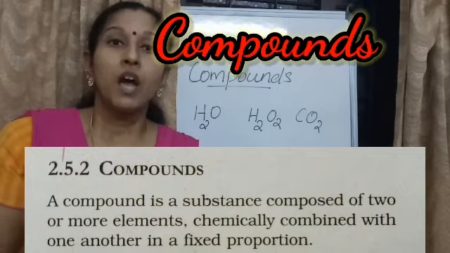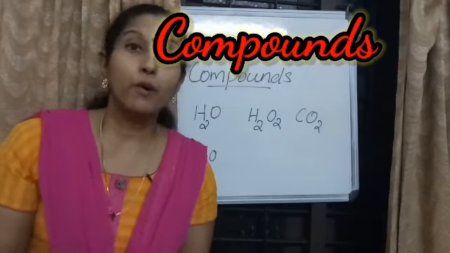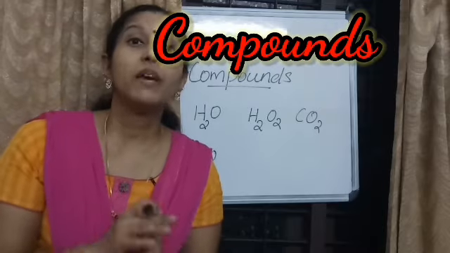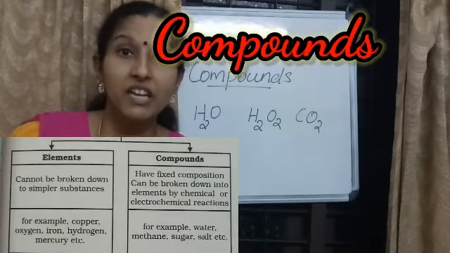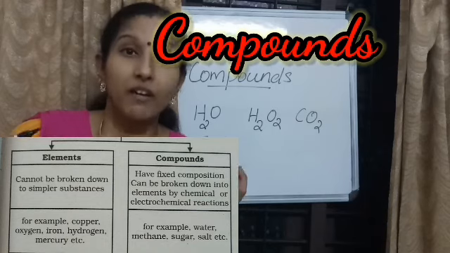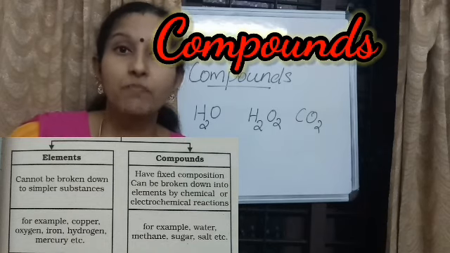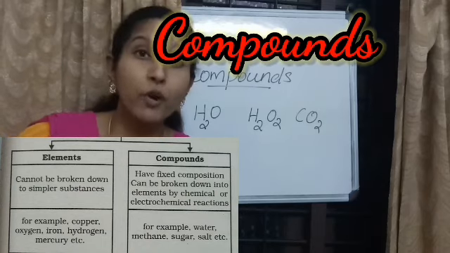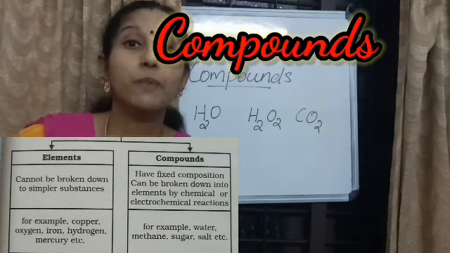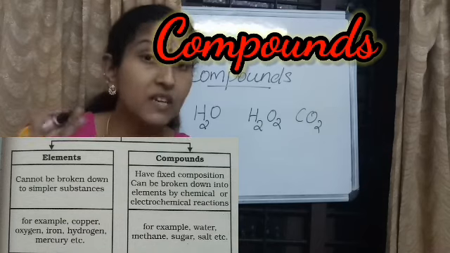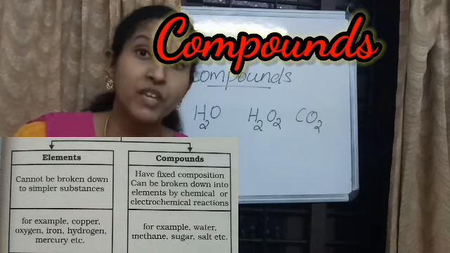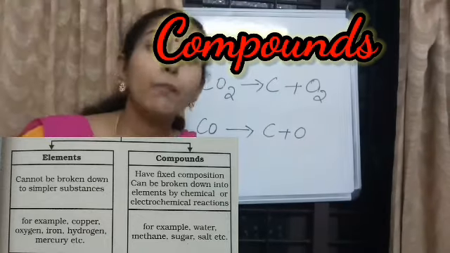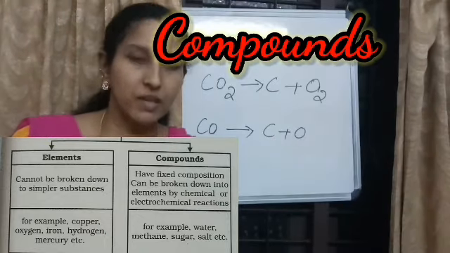Okay, then how to differentiate elements and compounds? Elements are the basic form of matter that cannot be further broken down into simpler substances. But in a compound, elements are present in a fixed proportion, and we can break down compounds into elements. Compounds break down to give elements.